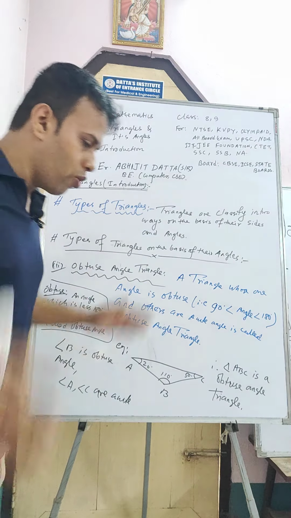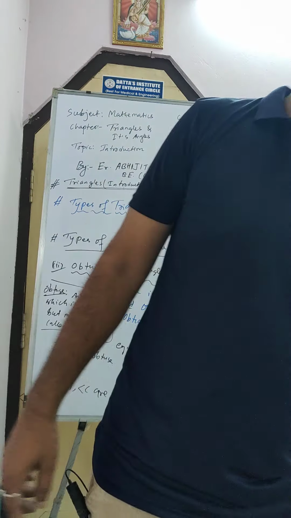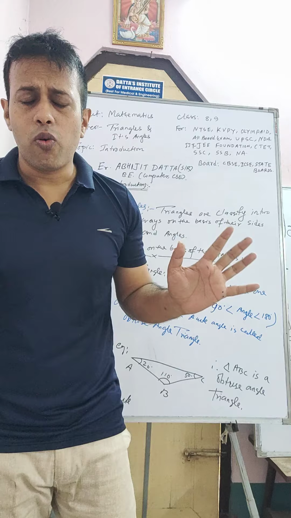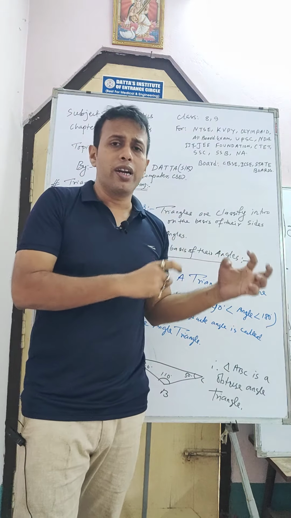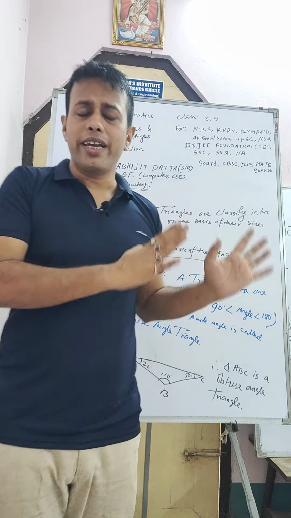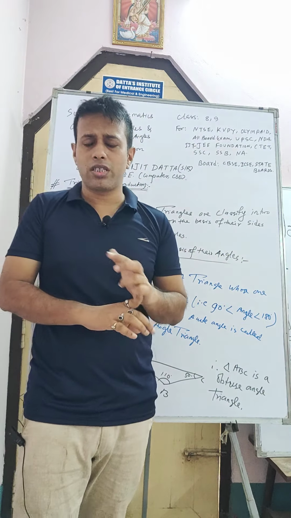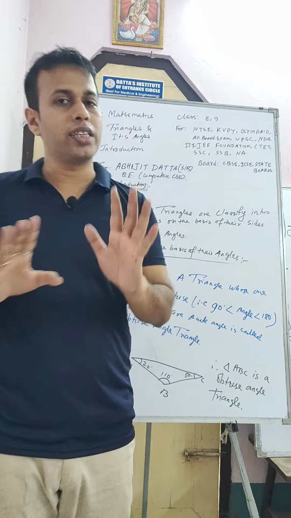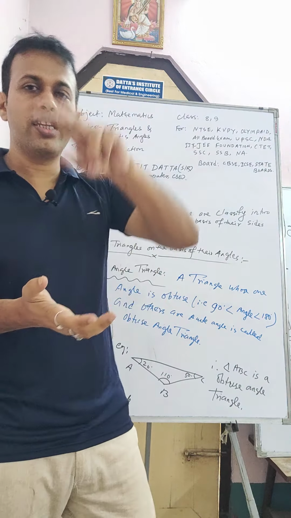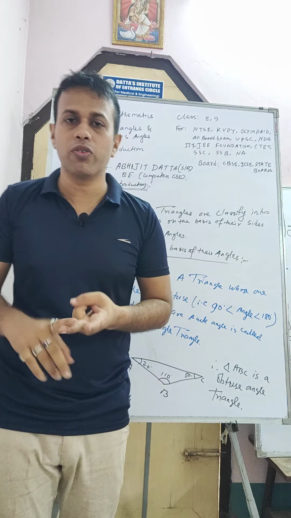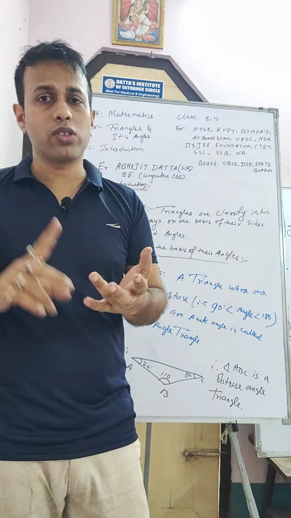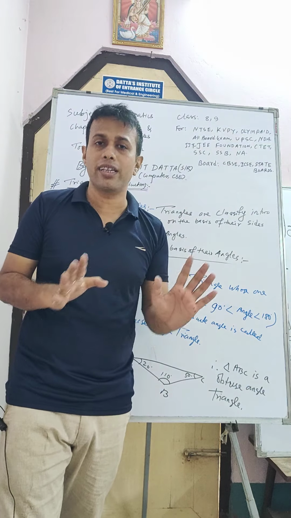Okay, so what we learn, let me revise in 5 seconds. First we learn what is a triangle. Then we learn the types of triangles. In triangles there are 3 vertices, 3 angles and 3 sides. Next we learn the classification of triangles in 2 categories. The first category is on the basis of the length. On the basis of the length, there are 3 triangles: isosceles triangles, equilateral triangles and scalene triangles.